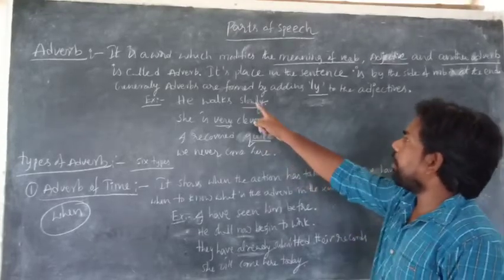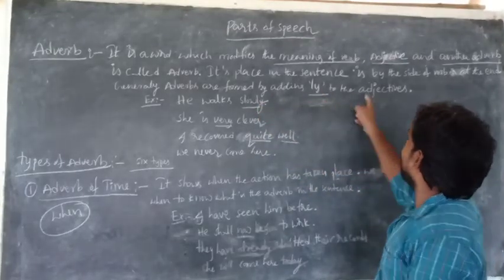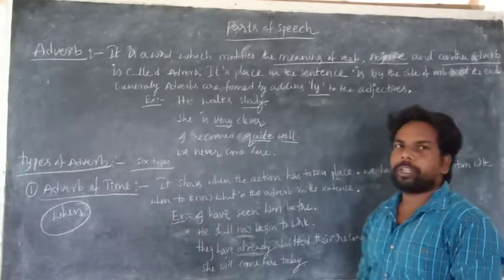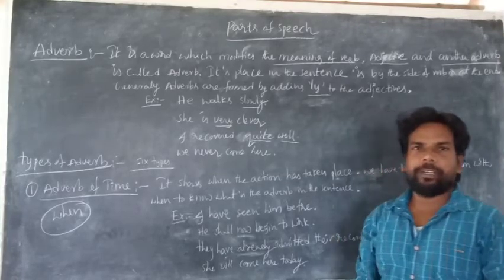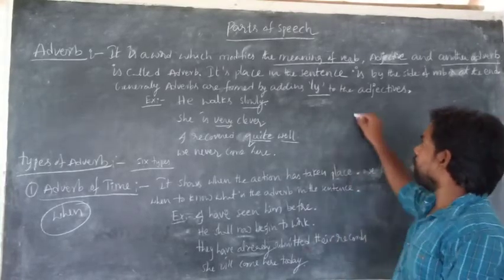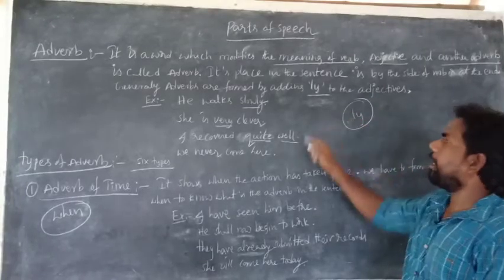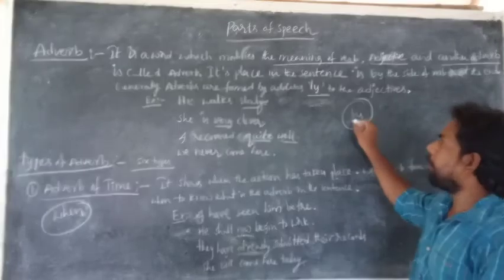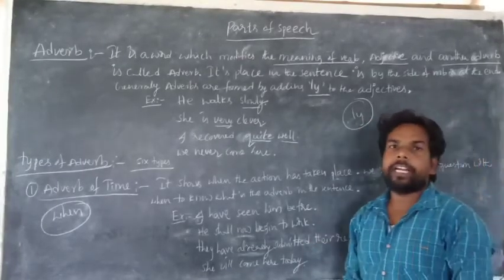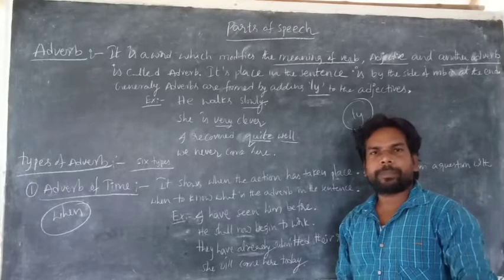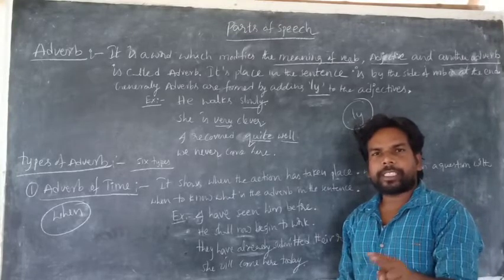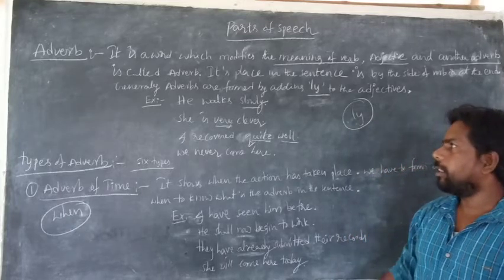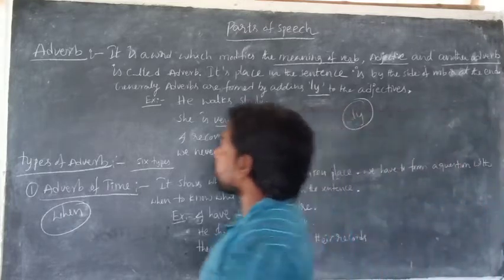And generally adverbs are formed by adding ly to adjectives. By adding ly to the adjectives, we can form adverbs. Most words that end with ly are called adverbs. Its place in the sentence is by the side of the verb or at the ending of the sentence. Is it clear? This is the thing here.